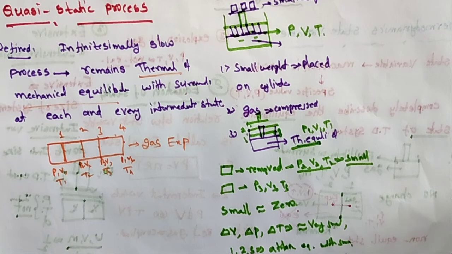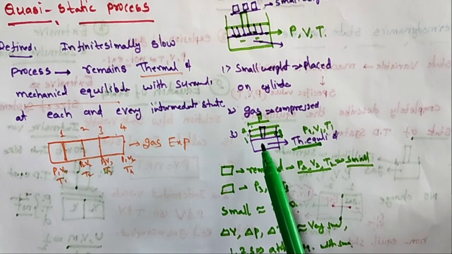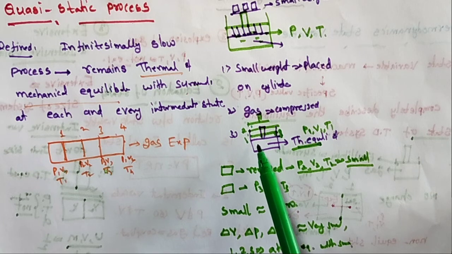This process is called a quasi-static process.